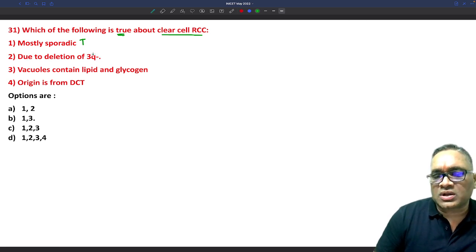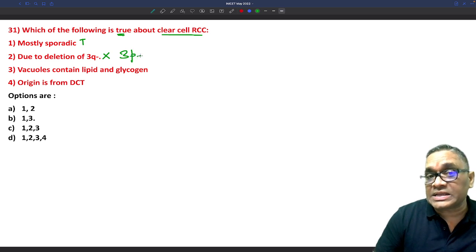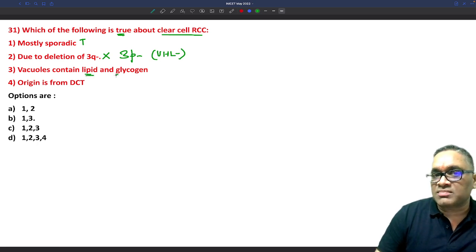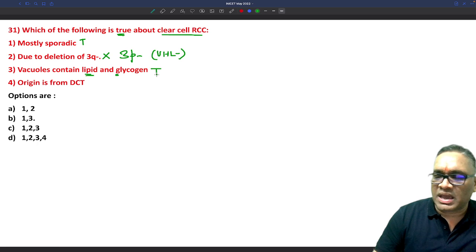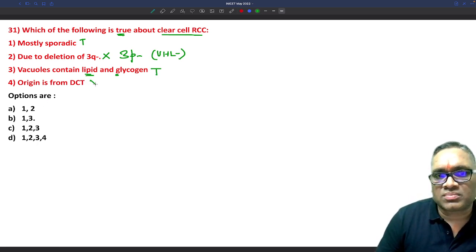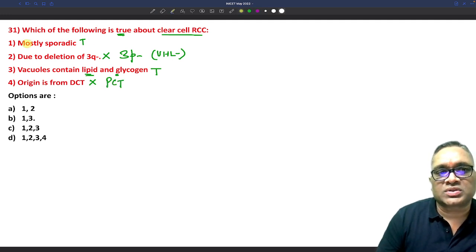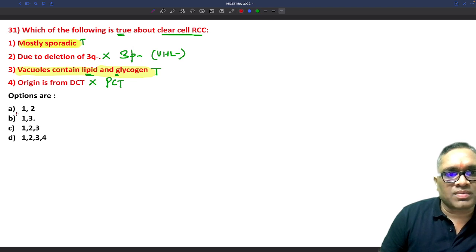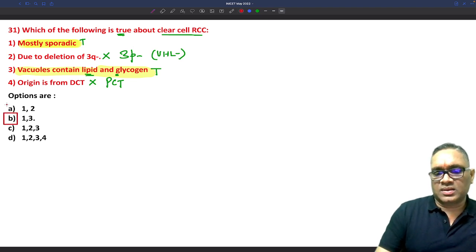It is due to deletion of 3q? No, it's not 3q deletion. It is a 3p deletion, which is a von Hippel-Lindau syndrome gene deletion. Vacuoles contain both lipid and glycogen. In my classes I always used to say that they have both lipid and glycogen, right? Originating from the DCT? It is not from the DCT, it is from the proximal convoluted tubule, right? So overall two statements are correct: mostly sporadic, and vacuoles contain lipid and glycogen. So what should be the right answer? The answer should be B, 1 and 3, right?